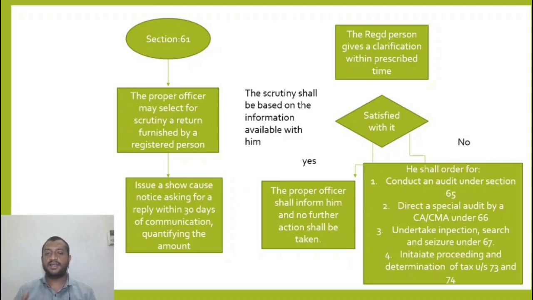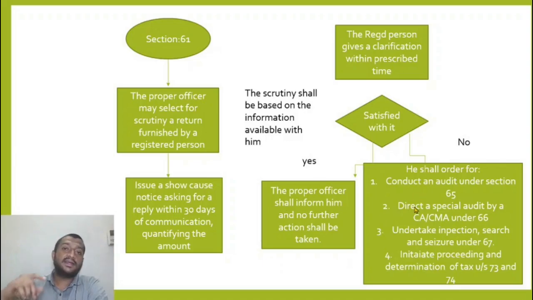So he will ask me to give a reply within 30 days. If I give a reply within 30 days and he is satisfied, then no further action will be taken. If he is not satisfied, then he will ask for an audit under section 65. So this is a departmental audit conducted by the department.